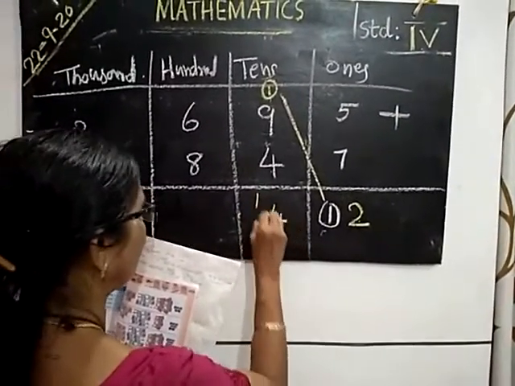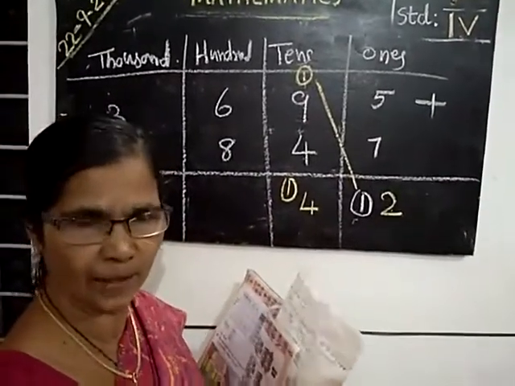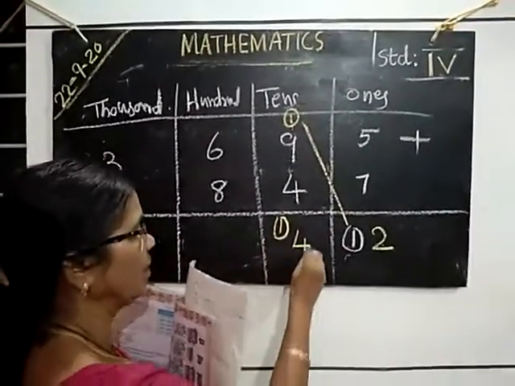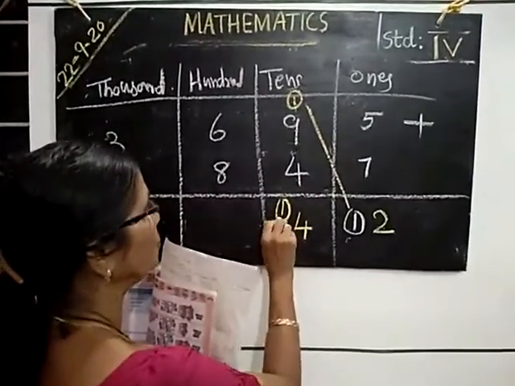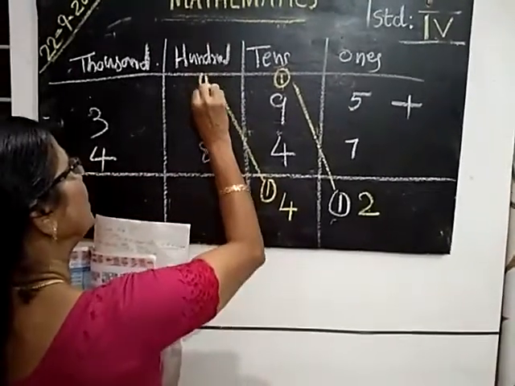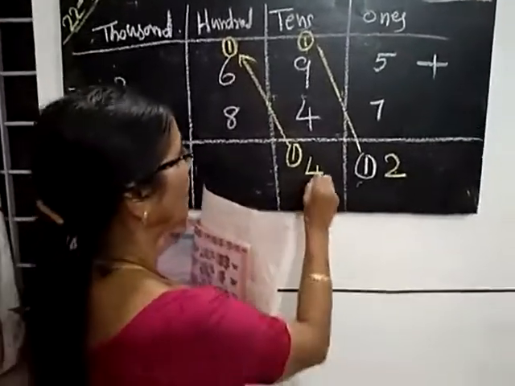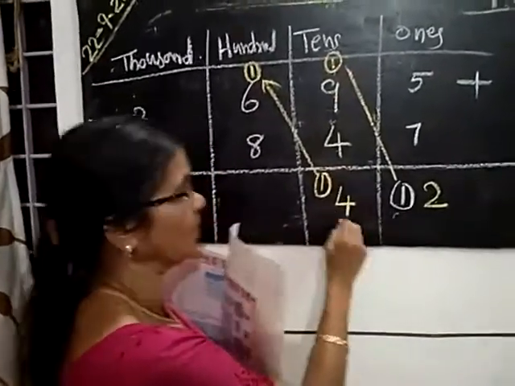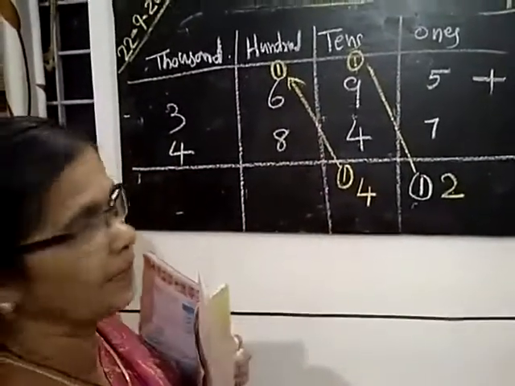The 4 you write here. 14 tens is equal to 140. Then where do you give this 100? To the hundreds place. 4 tens you write in the tens place and 100 you give to the hundreds place.